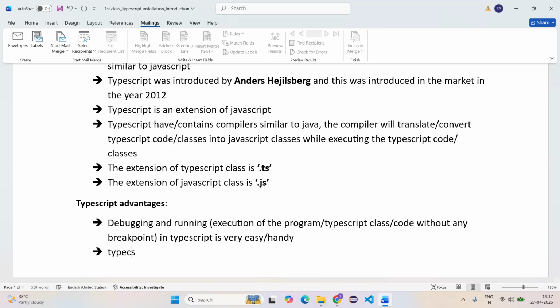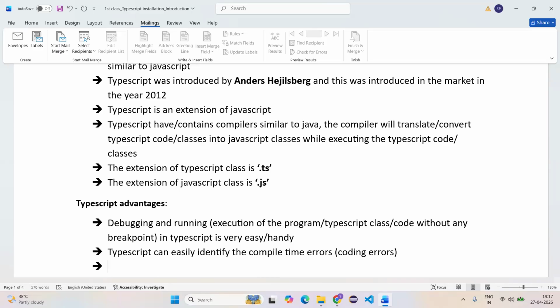And also one more thing, observe carefully: TypeScript can easily identify the compile time errors. Compile time errors means coding errors, guys. If there are any coding errors, if you have missed any assignment, or if you have provided any unwanted syntax, it will throw the coding errors easily. The user can see the coding errors very easily, guys.